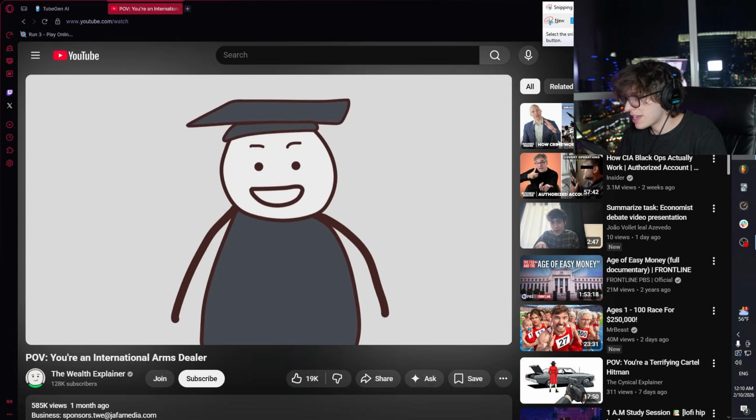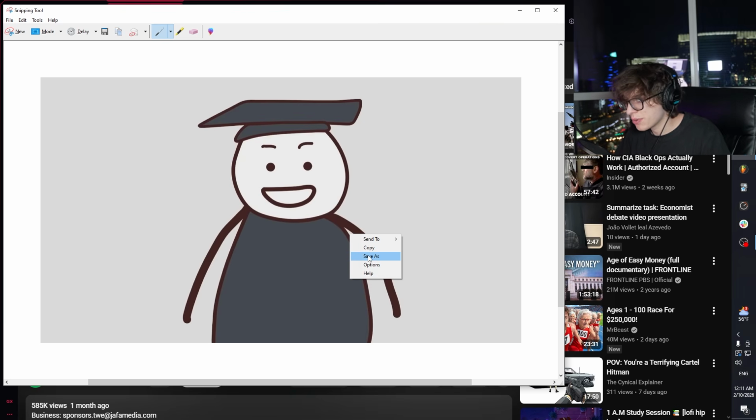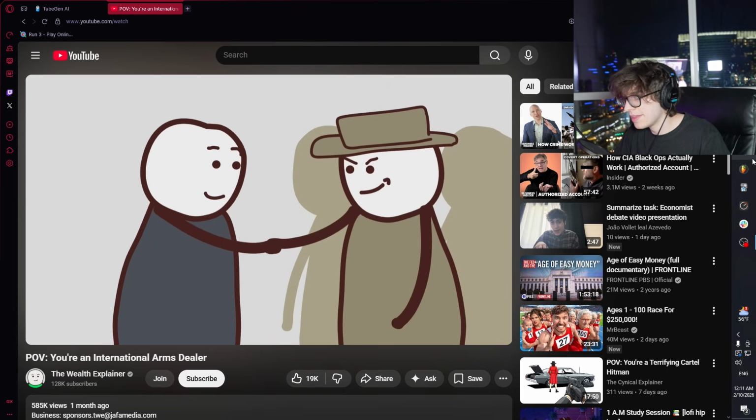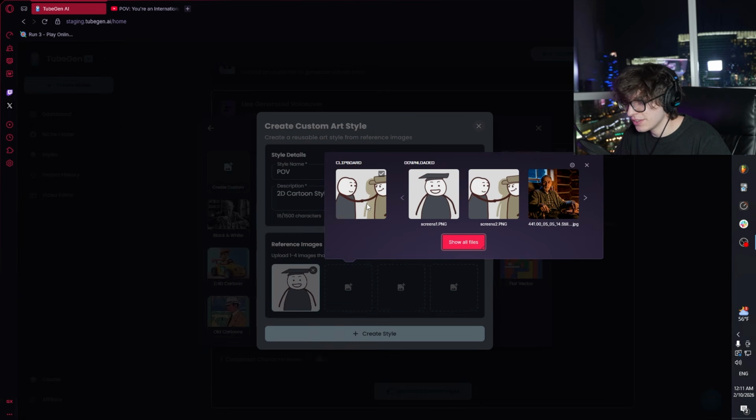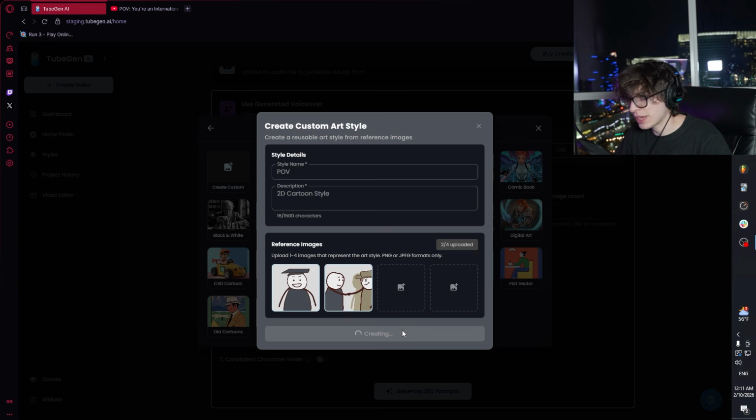So literally, I'm going to snap this shot right here. There we go. We're just going to save it as something random. And then this is going to be the second screenshot I'm going to use. Now we're essentially just going to add these 2 images right here and press Create Style.